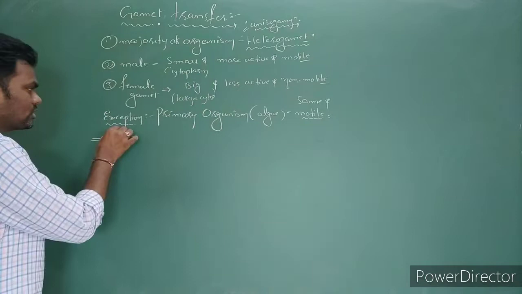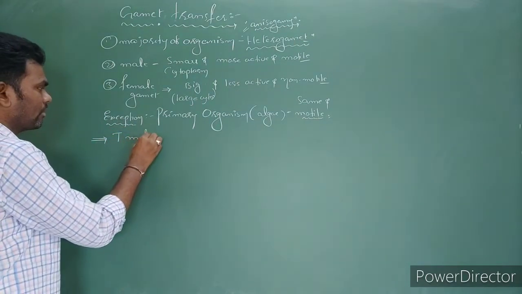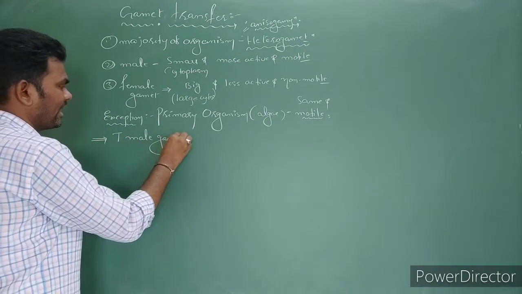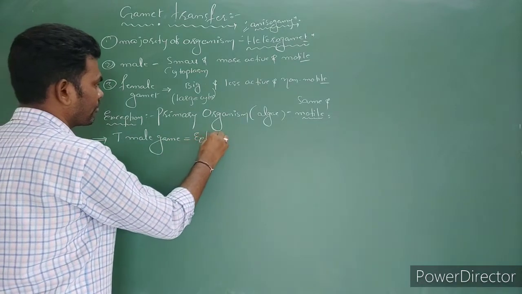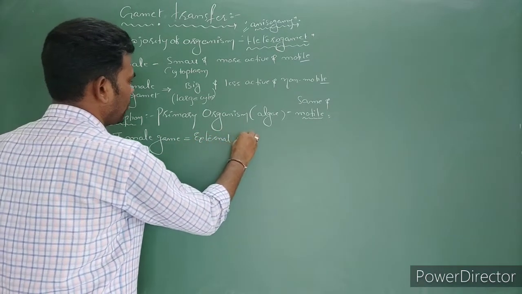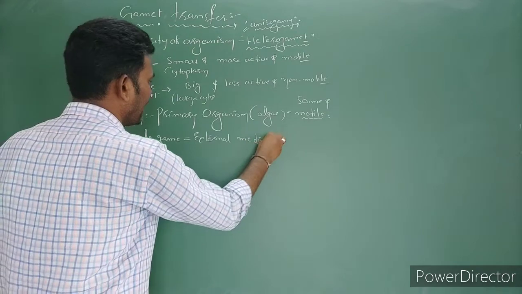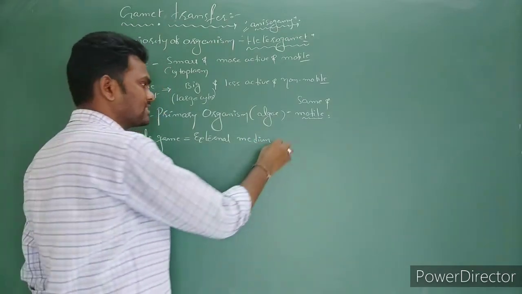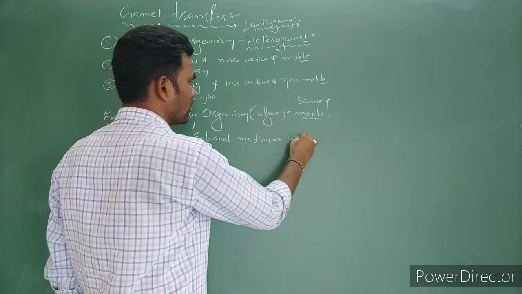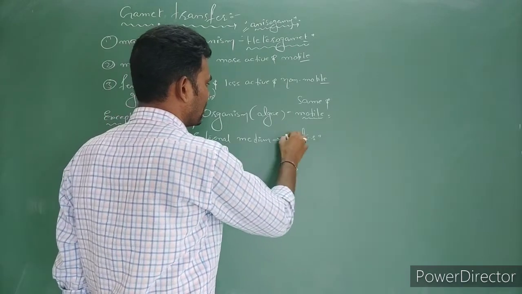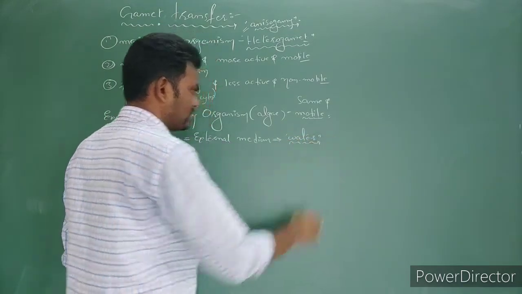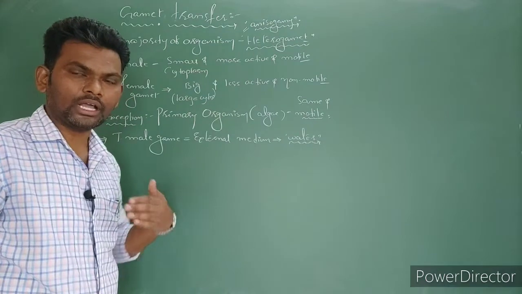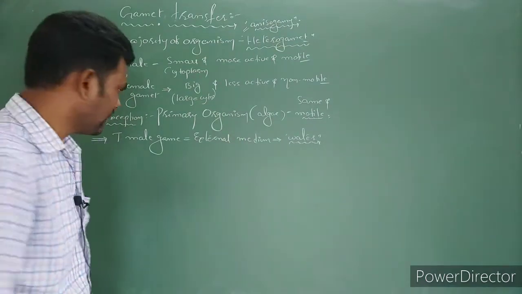So here, for transfer of the male gamete, one external medium is needed. Most of the cases the external medium is what? That is water. Water acts as an external medium to transfer the male gamete to reach the female gamete, right?